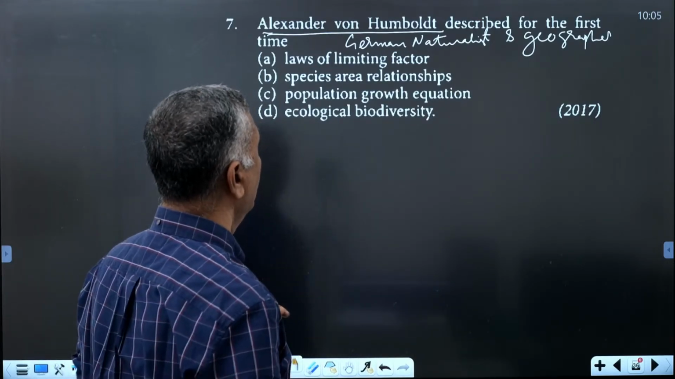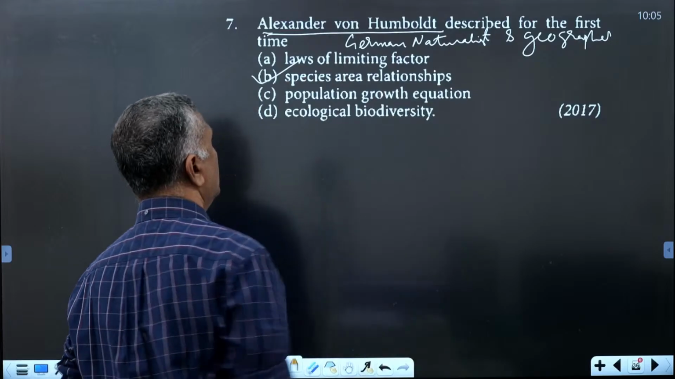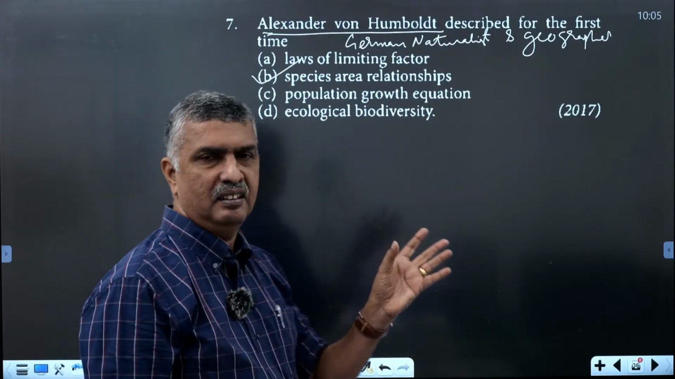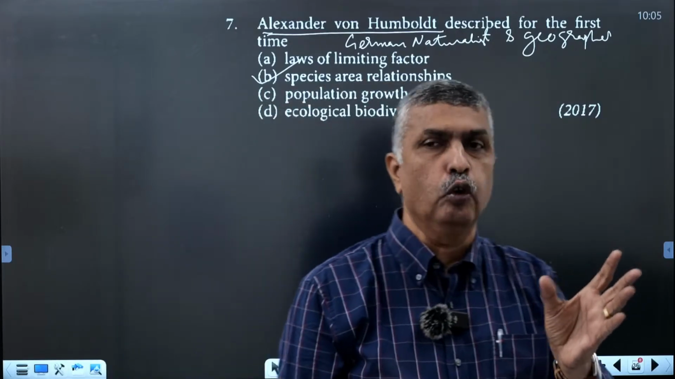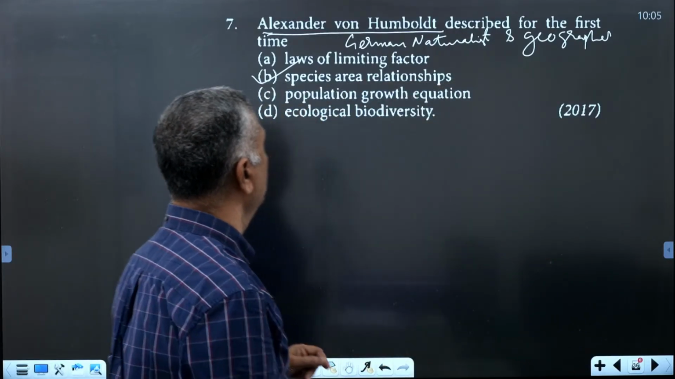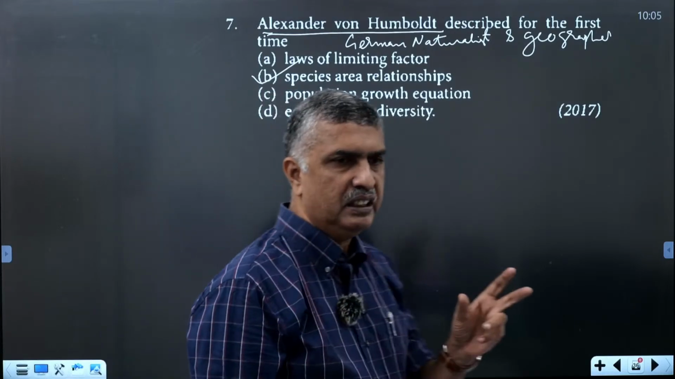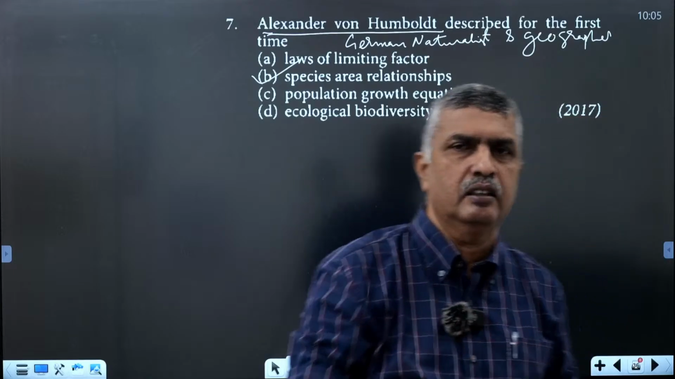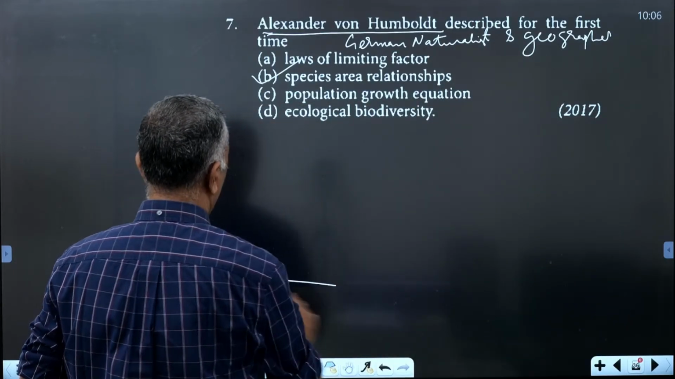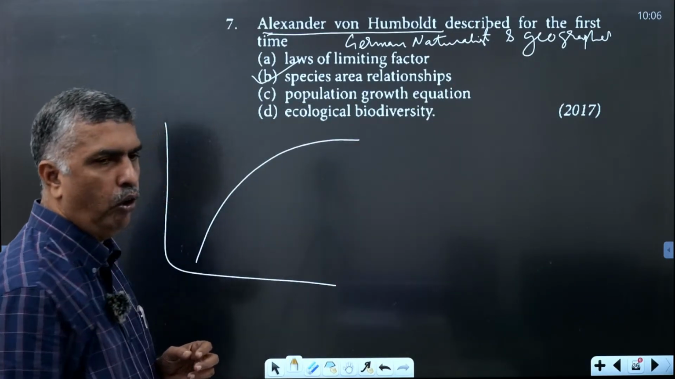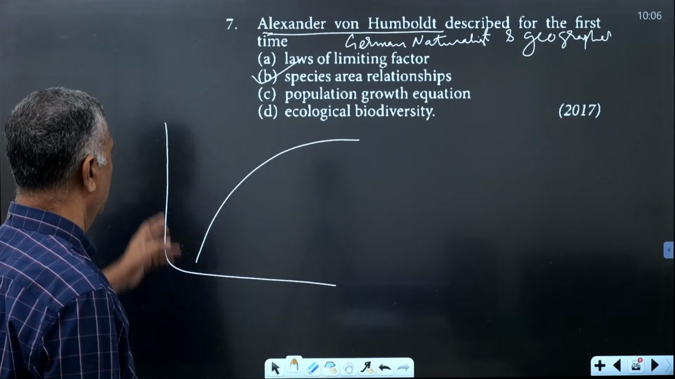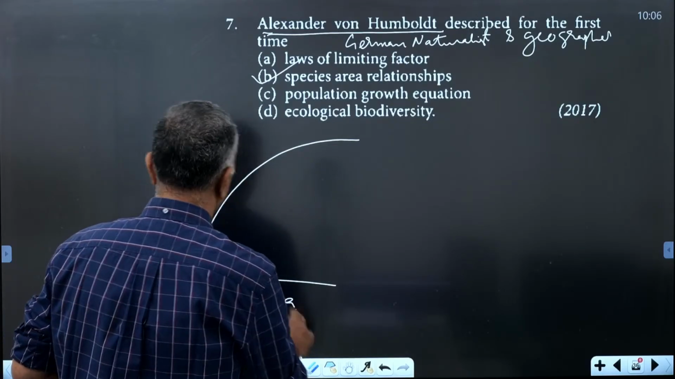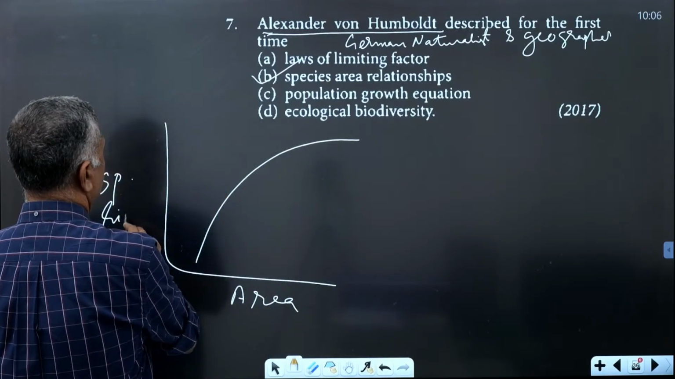He explained the species-area relationship. For the first time he explained how the number of species is related to area. We studied the data, the graph. You have studied a rectangular hyperbola. That is very important. The study by Alexander gives a rectangular hyperbola for area and species richness, the number of species.